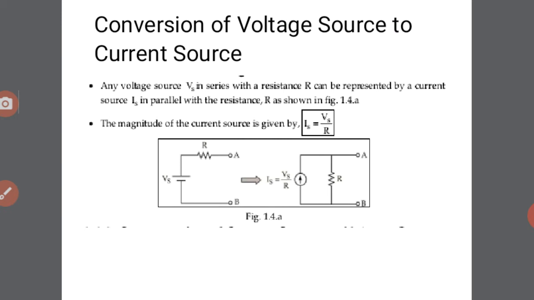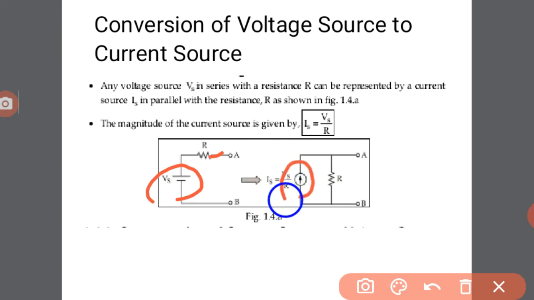Any voltage source Vs in series with a resistance R can be represented by a current source Is in parallel with the resistance R. So the voltage source Vs in series with resistor R is converted into a current source Is in parallel with the resistor R. The magnitude of this current is given by Is equal to Vs by R. Is it clear?